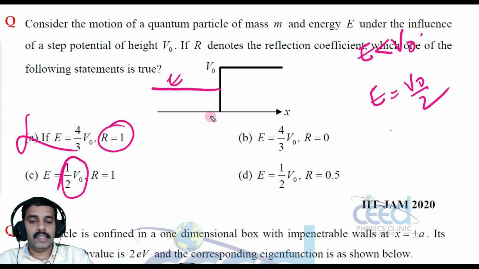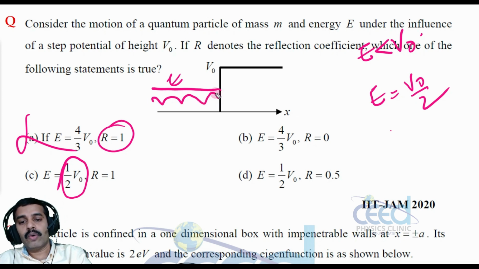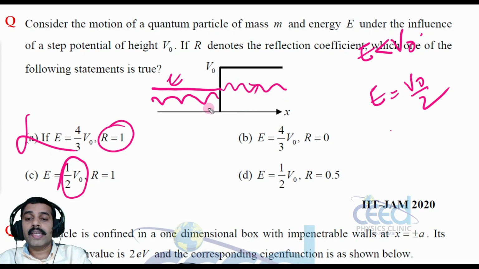That means the complete wave is reflected, it cannot proceed to the transmitted region, right? Because here the energy is very less, only half of the potential barrier height, that is equal to the energy that is given. So all the waves are completely reflected back.